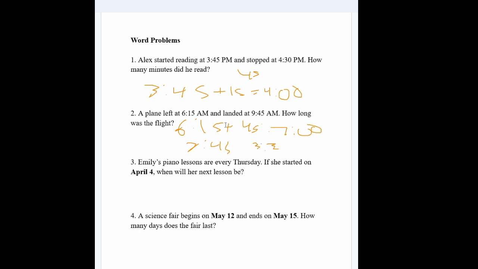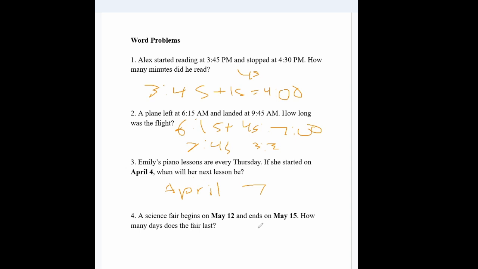Emily's piano lessons are every Thursday. If she started on April 4th, when will her next lesson be? So her next lesson would be on April 11th, because that is 7 days away from the 4th, which would be exactly 1 week, which would make it the same day of the week.